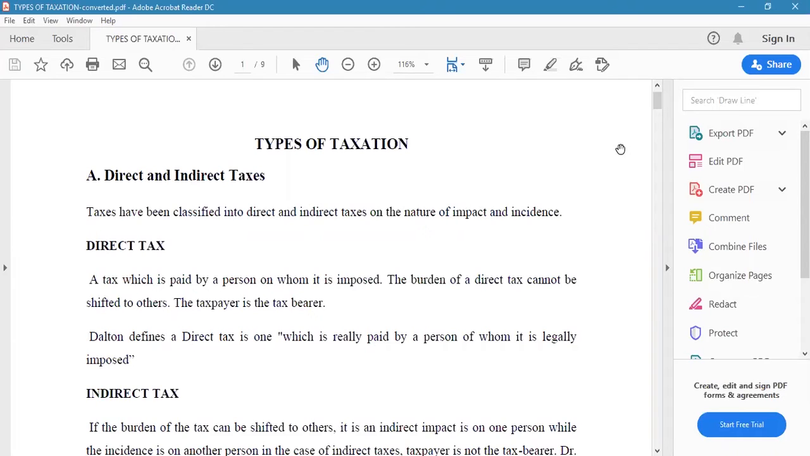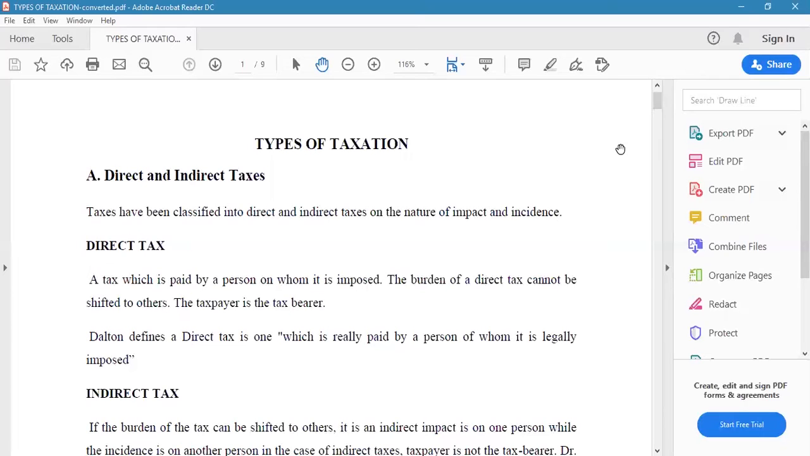In any economy, any government needs revenue to look after their responsibilities. So, government is collecting revenue through tax revenue or non-tax revenue. Today, our task is to learn something about types of taxation. Under this, direct and indirect taxes are the first one.